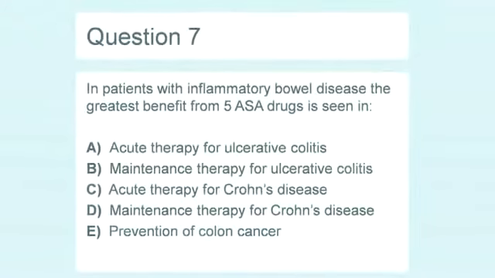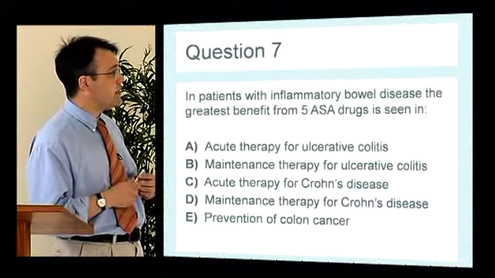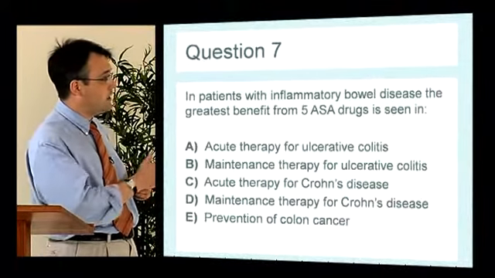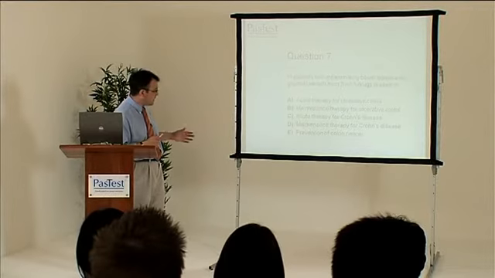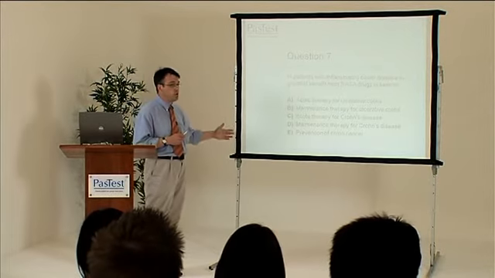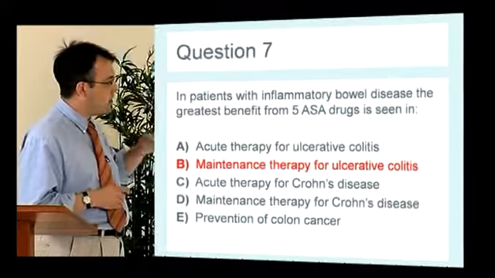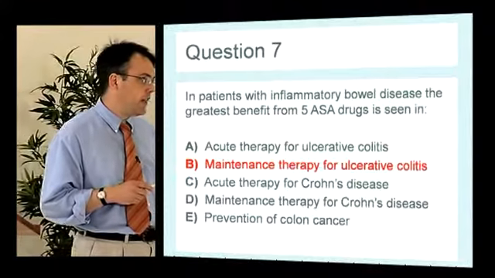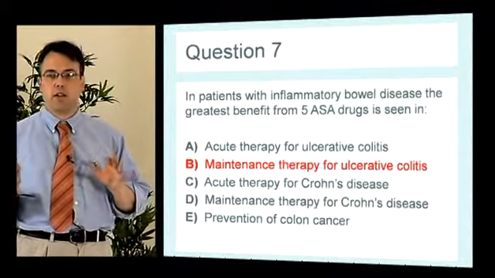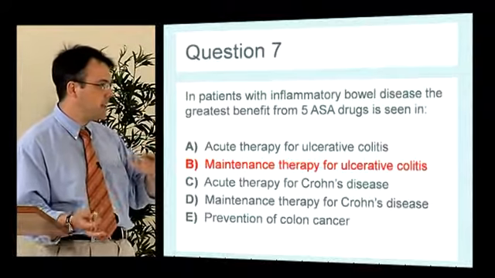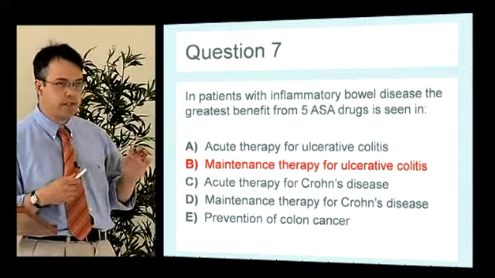Another question on IBD. In patients with IBD, the greatest benefit from 5-ASA drugs is seen in which? And again, you could use 5-ASA drugs for all of these potential scenarios. The answer here is B, and if we go through them all, as I said before, Crohn's disease, if it affects the colon, you can treat it very similarly to how you treat ulcerative colitis. So Crohn's colitis is similar to ulcerative colitis, but the actual studies show that drugs such as Asacol, Pentasa, etc. don't do an awful lot for Crohn's disease.